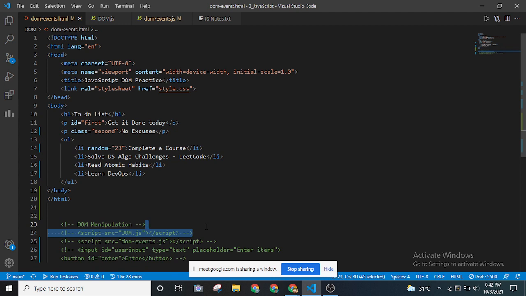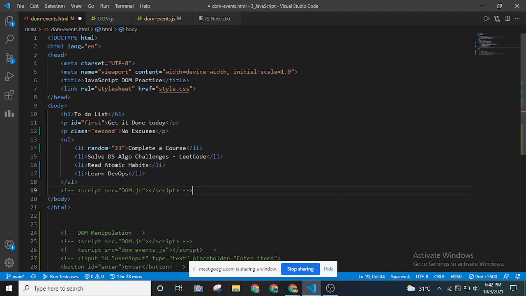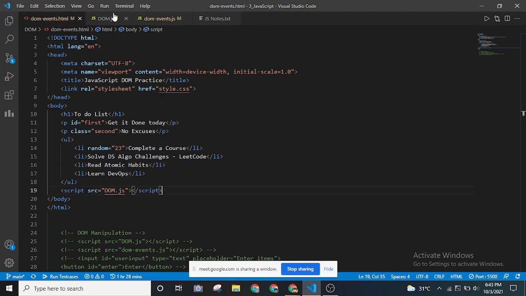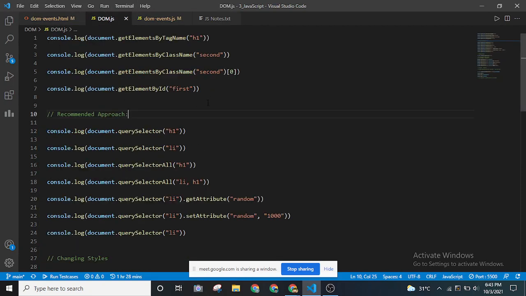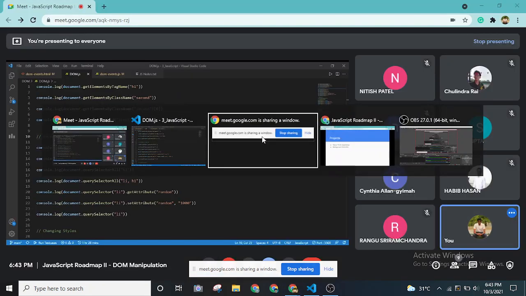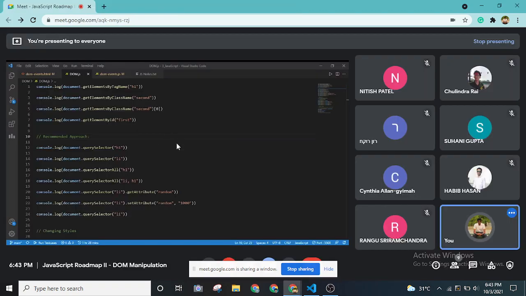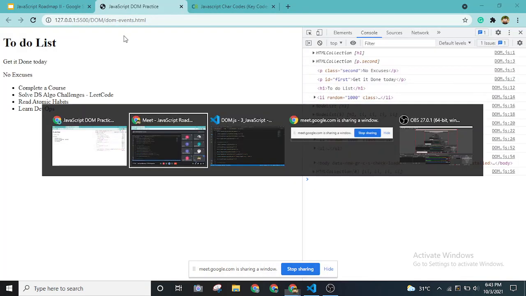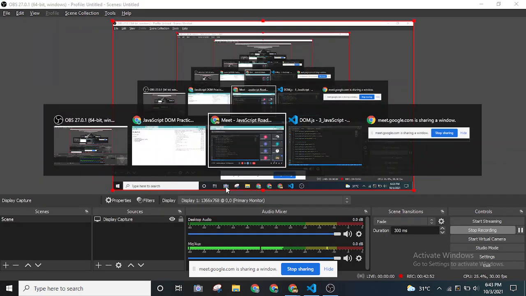Let me add the script file in our HTML project as well. I've saved this inside this DOM JavaScript project. If you go back to the project window that we opened, those of you who want to check out how the code works in your own project can save it in this way in JavaScript files. Let me reshare it.